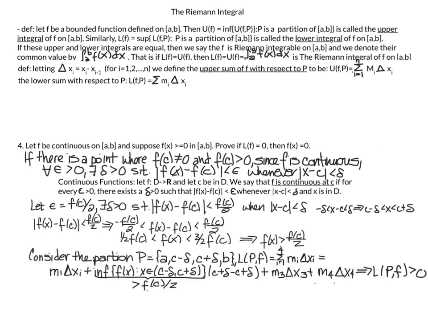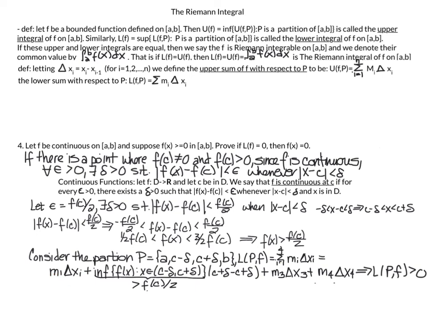And now I am going to consider the partition a, c minus delta, c plus delta, and b. And I'm going to look at the lower sum. And again, the interval from c minus delta to c plus delta is exactly the portion where f of x is greater than f of c over 2. So if I look at my lower sum, that's equal to my infimums times the length of my intervals. So for my first interval, I'm going to have 0 to a, and then I'm going to find my min, my m1.